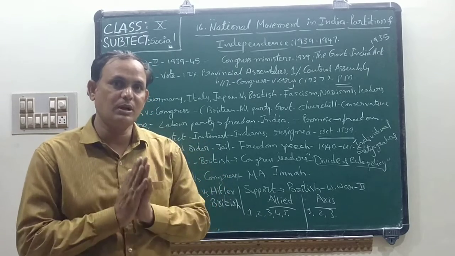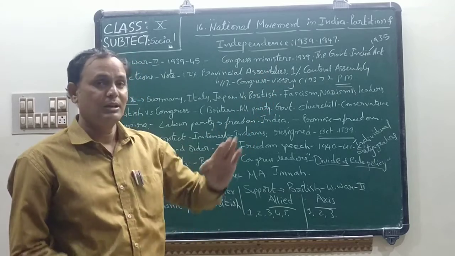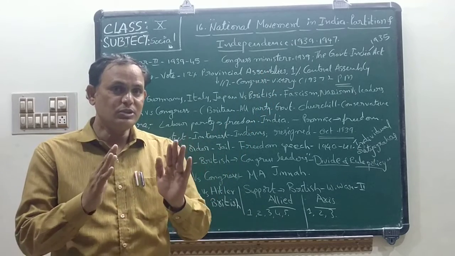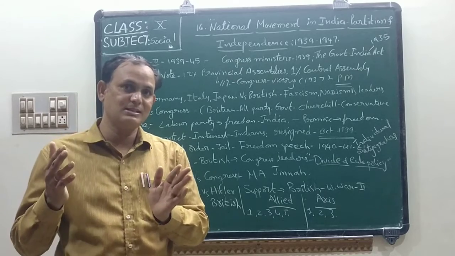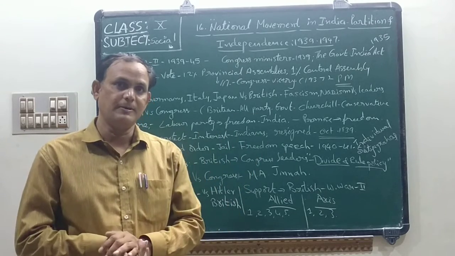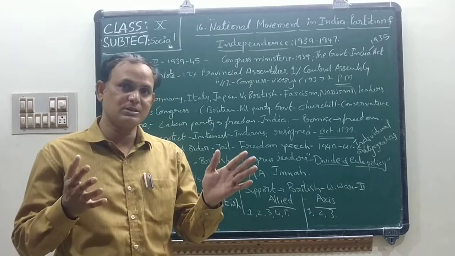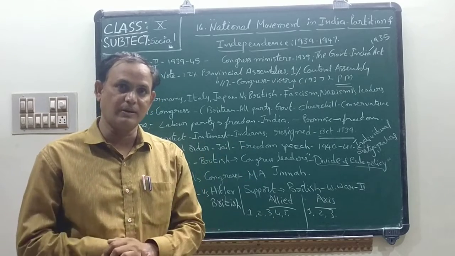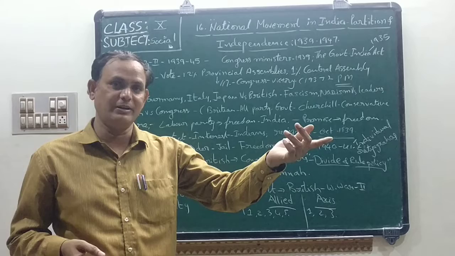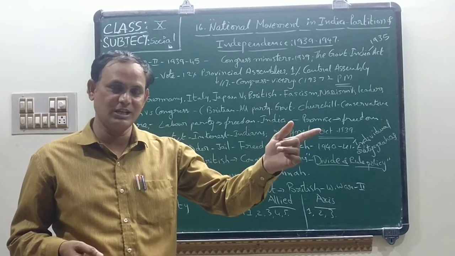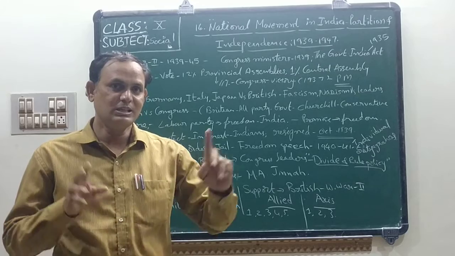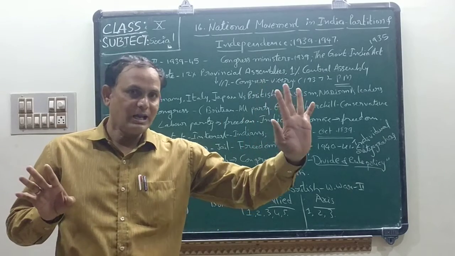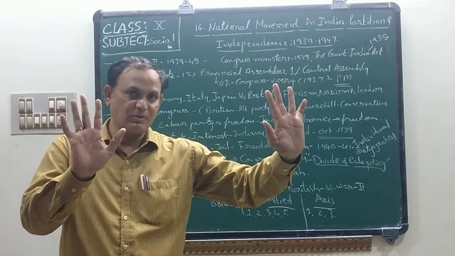But if you carefully observe the first year, 1939, this is the beginning of the Second World War. I said in the previous lesson how the Second World War occurred in the world. What was the first immediate cause of the Second World War? Hitler attacked Poland in 1939. So that's why the Second World War started. Okay children. In the Second World War, Allied power groups are there, Axis power groups are there.